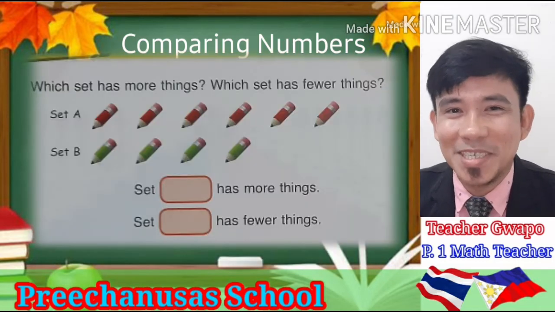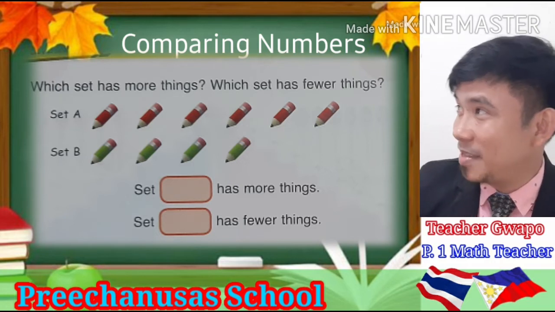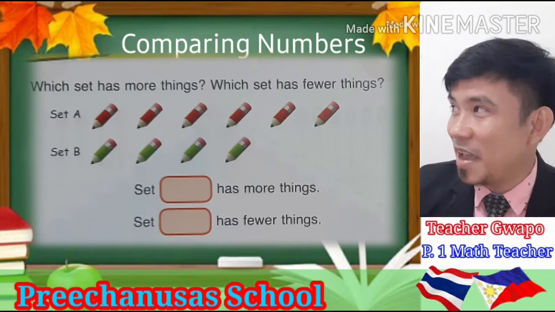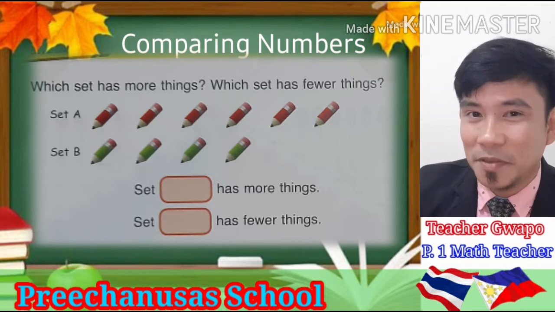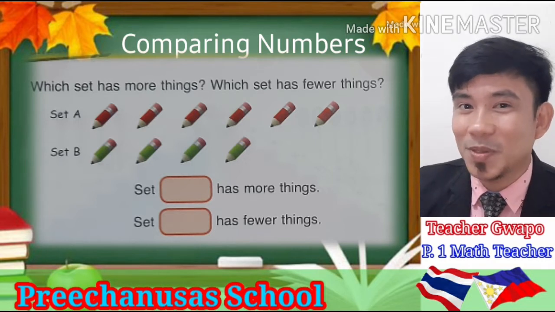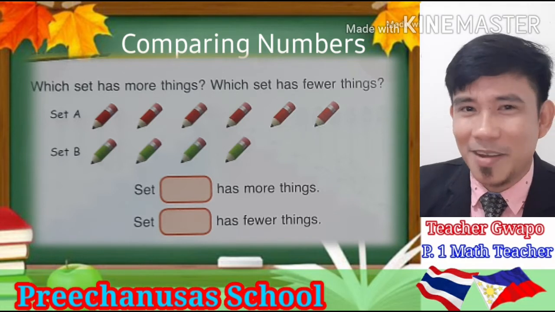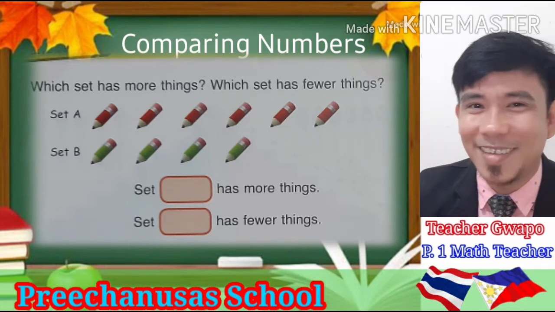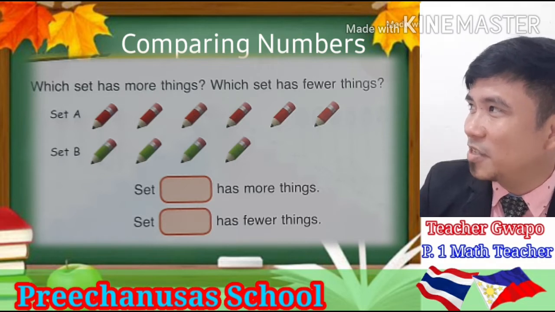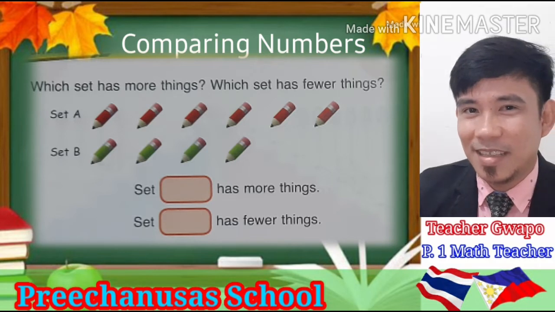Now let me ask you this question. Which set has more things and which set has fewer things? As you can see, in set A are the red pencils, and in set B, green pencils. If you know how to count, you're able to answer this question. This question is very, very simple. Very easy, right? Set blank has more things and set blank has fewer things.